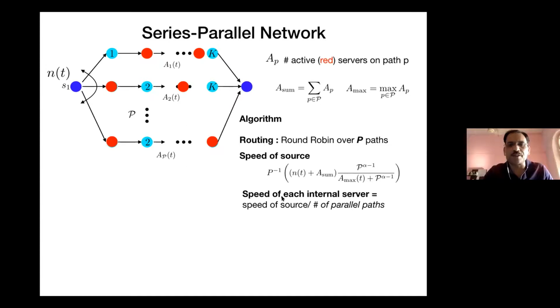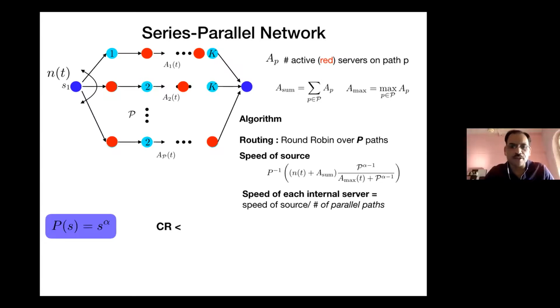So that is what this means. The speed of each internal server, which is any server on any of these paths, is exactly equal to the speed of the source server divided by the number of parallel paths there are. The exact choice depends on a lot of these things, which are not important for our discussion. So two things which are important are that routing is pretty trivial, and two, the speed is chosen in such a way that the source is working at p times the speed of any of the other servers in the system.